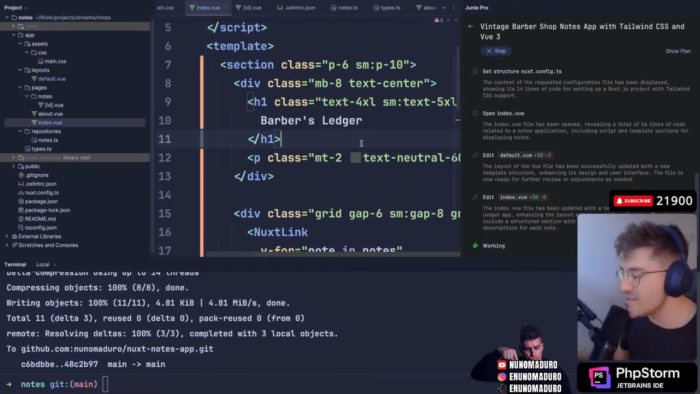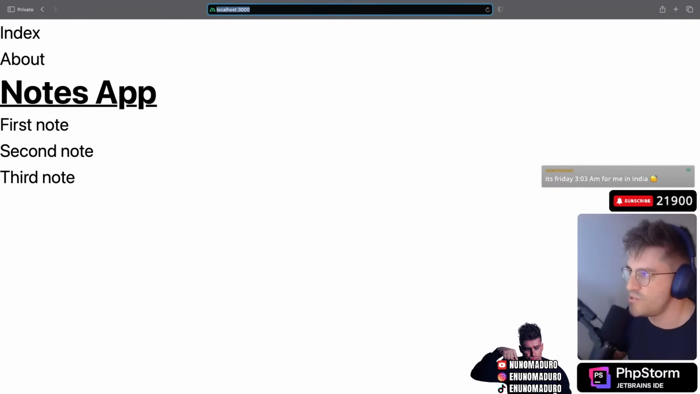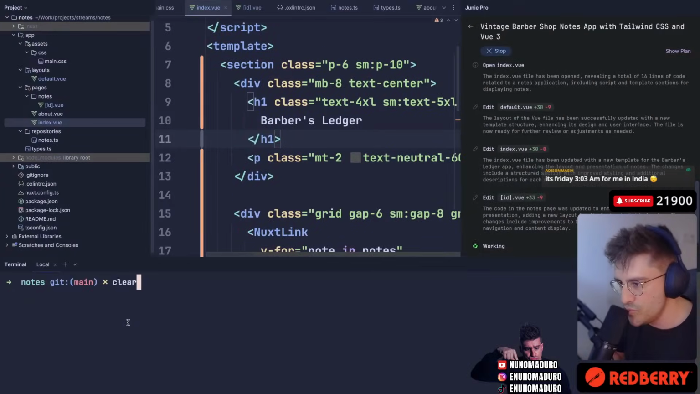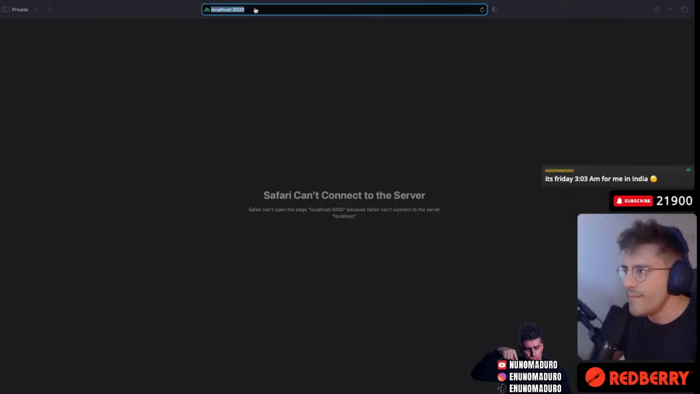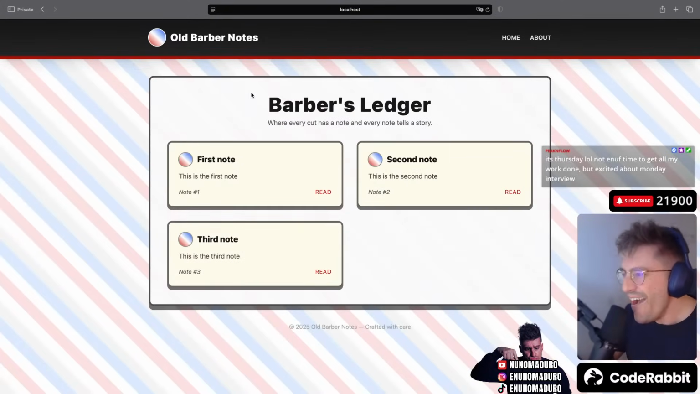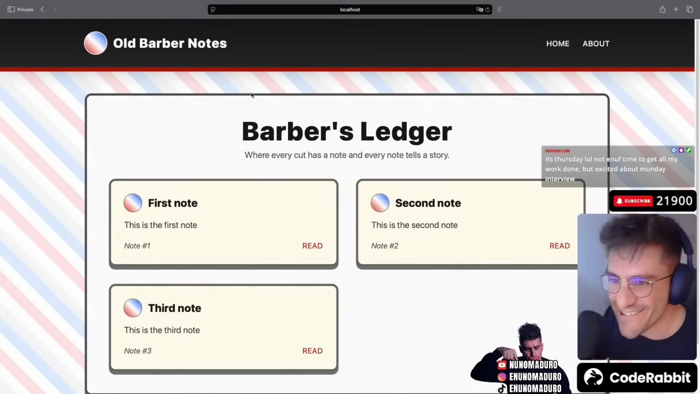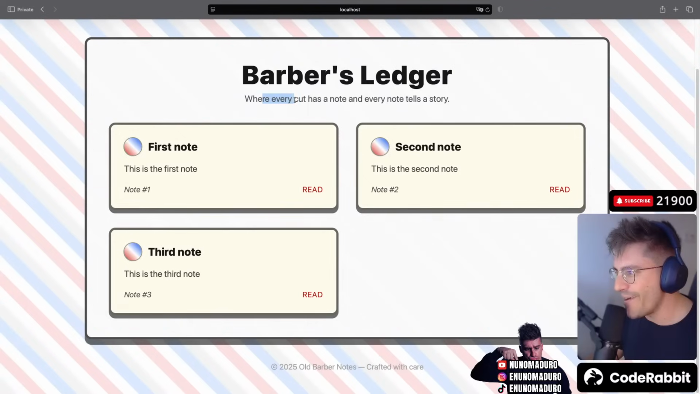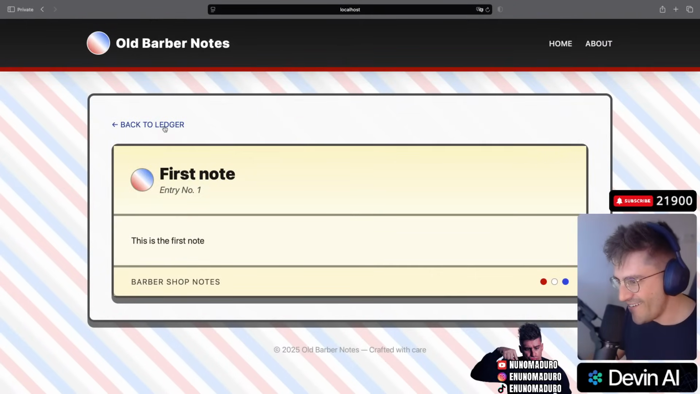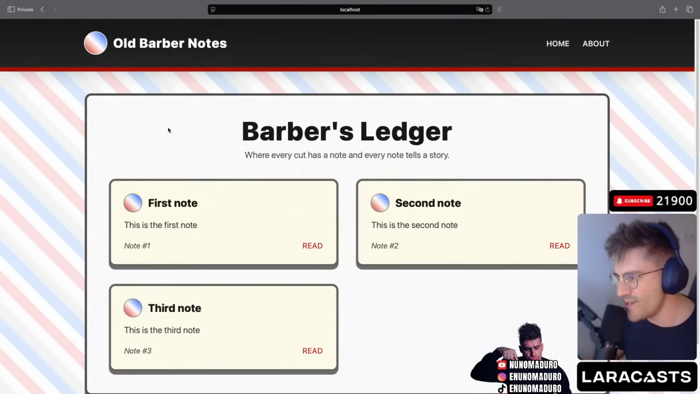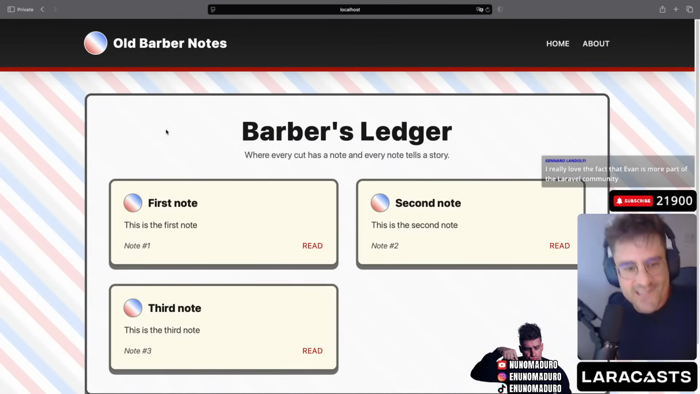Anyways, it's already styling the things. This should... oh, okay, the web app is not running. Can I do this? Oh yeah, baby. Not bad. I mean, it's not crazy, but not bad, right? Old Barber notes. Barber's Ledger, where every cut has a note and every note tells a story. Oh my God, not bad. We do need a form to add this note, so I'm super curious about this. We need to interact with the backend too. It will be awesome.